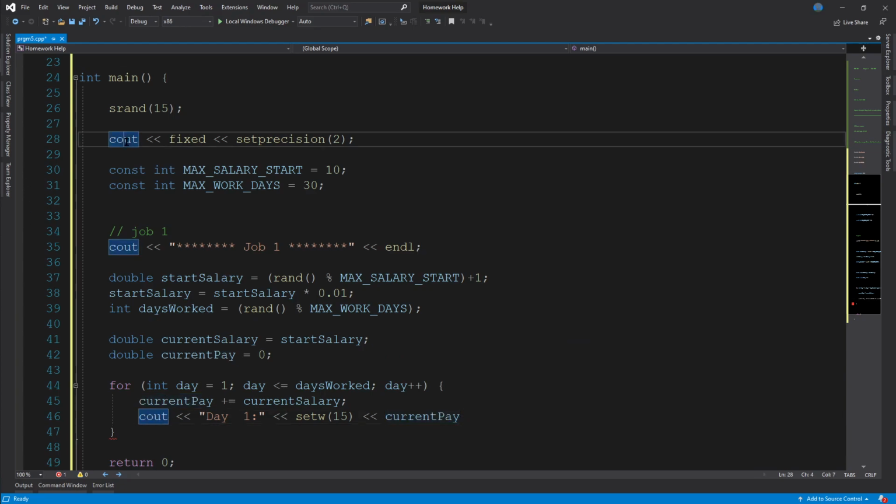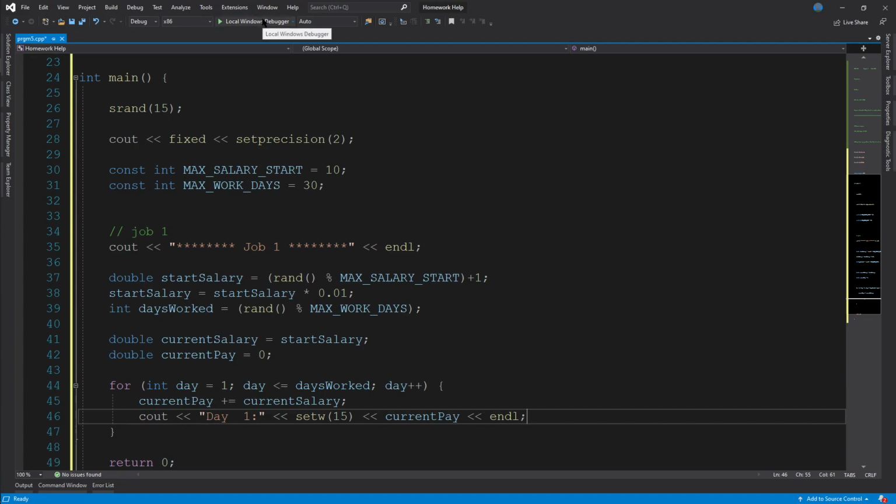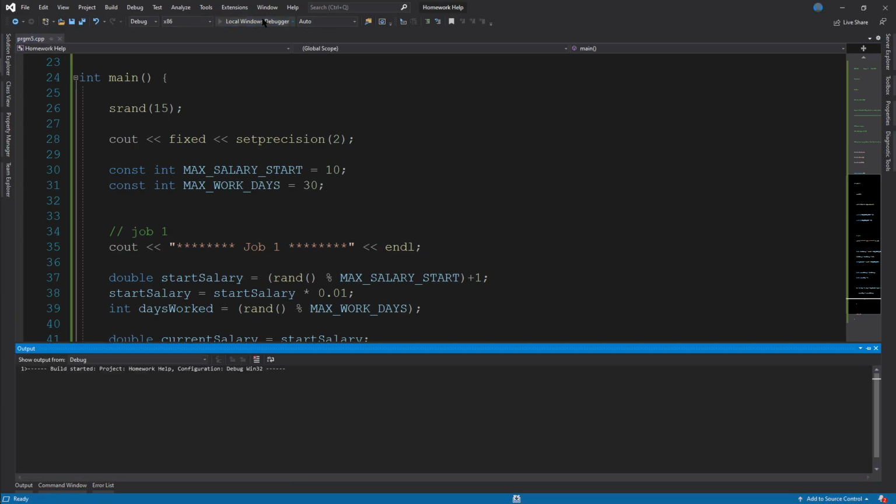Because we have the format specified up here to only do 2 decimal places, it will automatically put just 2 decimal places at the end. All the decimals will line up, and we'll have empty space to the left of the number. So, oh, and then we want to end that line. Let's make sure everything works okay right now. Just go ahead and run it real quick. Make sure there's no